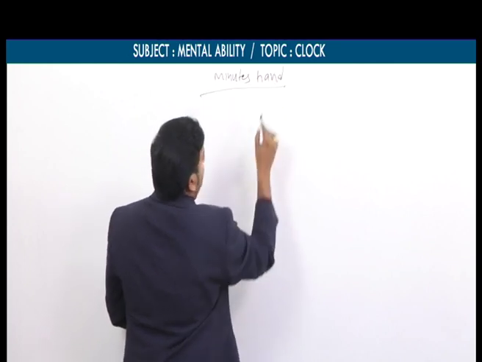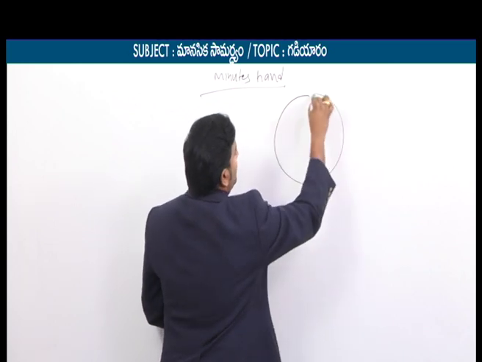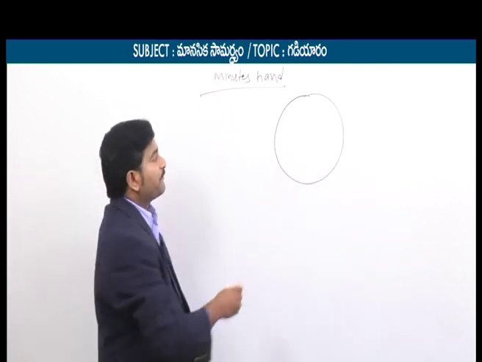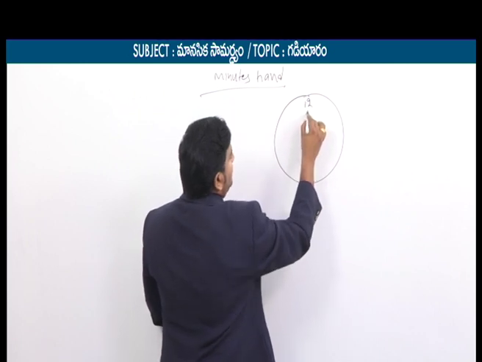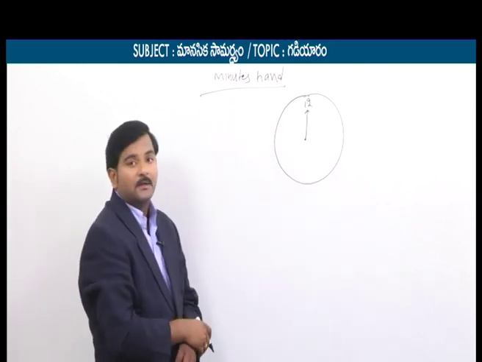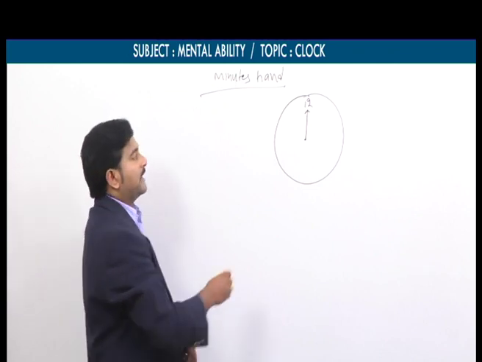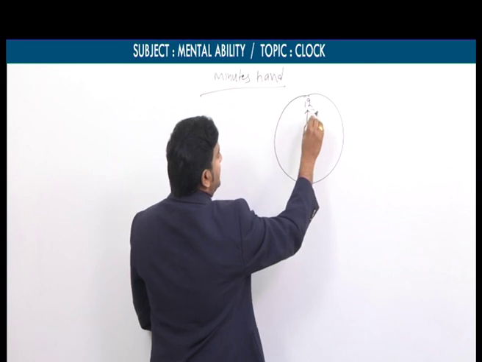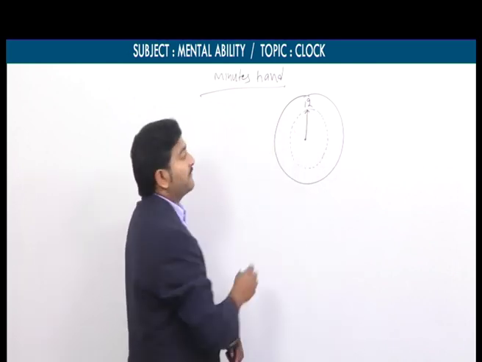Let's discuss it with one small diagram. Let's say this is a clock, for example at 12 o'clock. Instead of the hour hand, now I am taking the minute hand, located at 12 o'clock. This minute hand rotates and makes a complete revolution.